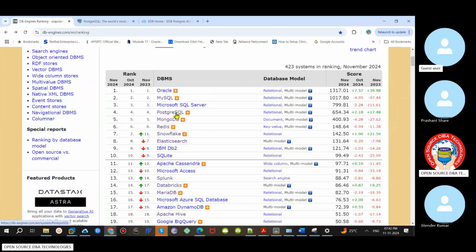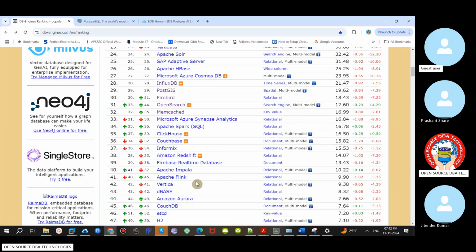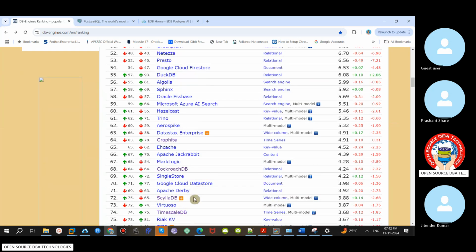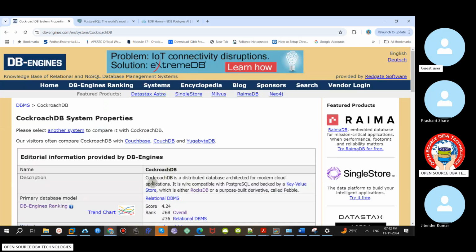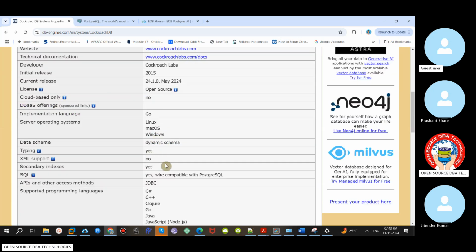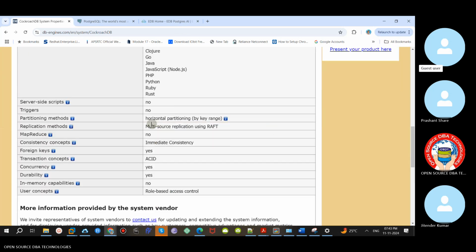CockroachDB is a flavor of Postgres, like a fork of Postgres with additional features, as I told you. It is compatible with PostgreSQL, with advanced features. Here, as I told you, multi-source replication. This is an MIT license, so anybody can take it and implement their own features.